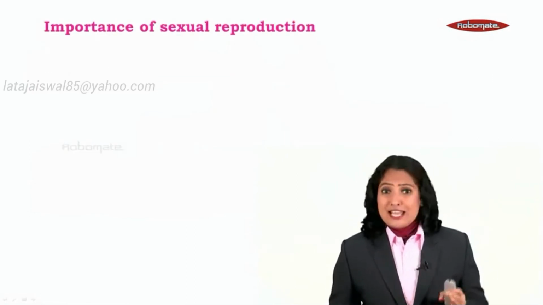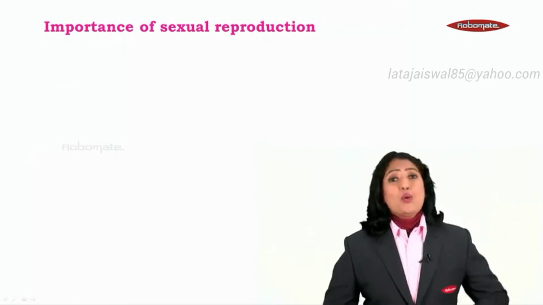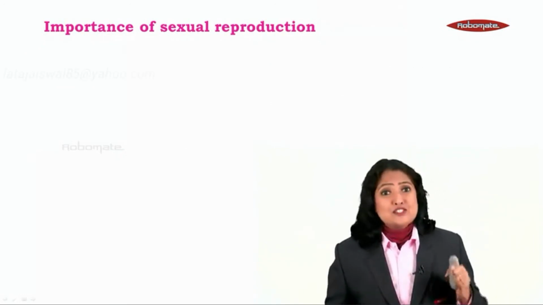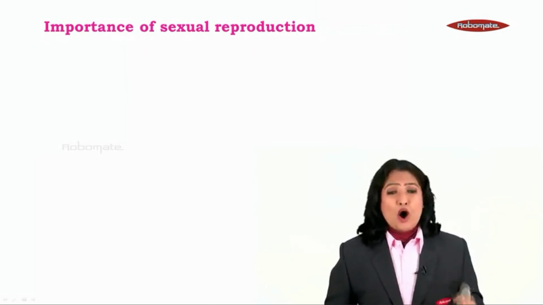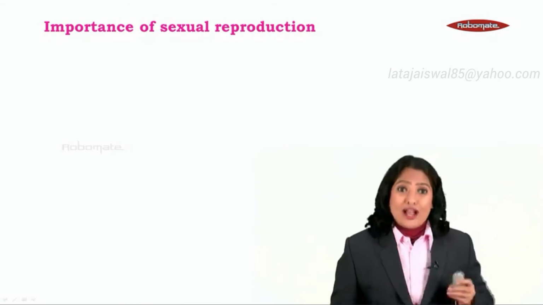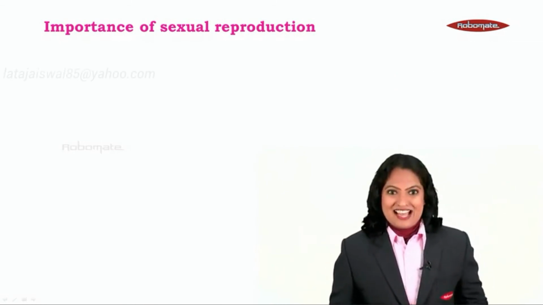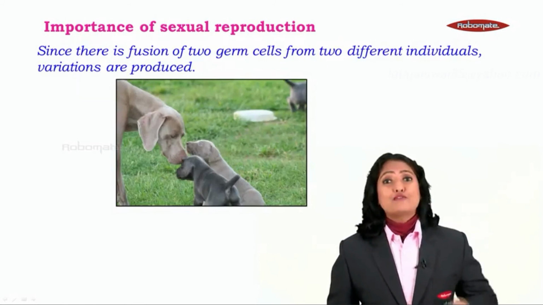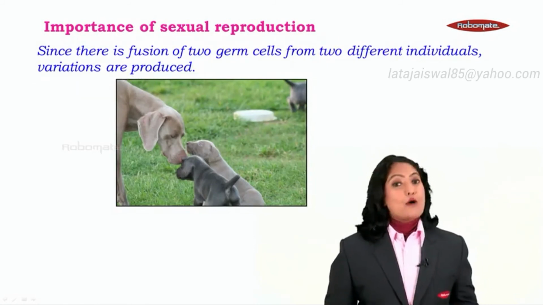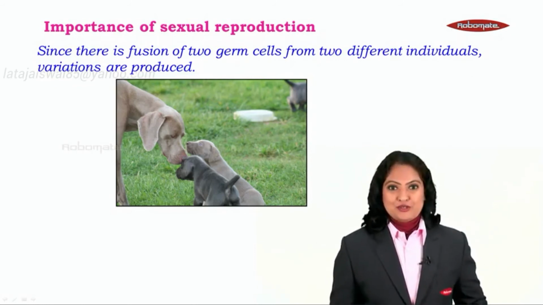Now, it takes us to the importance of sexual reproduction. When asexual reproduction had so many methods involved in it, what is the importance of sexual reproduction? Why should we have even this method of reproduction? Let us understand. The very first, since there is fusion of two germ cells from two different individuals, variations are produced.